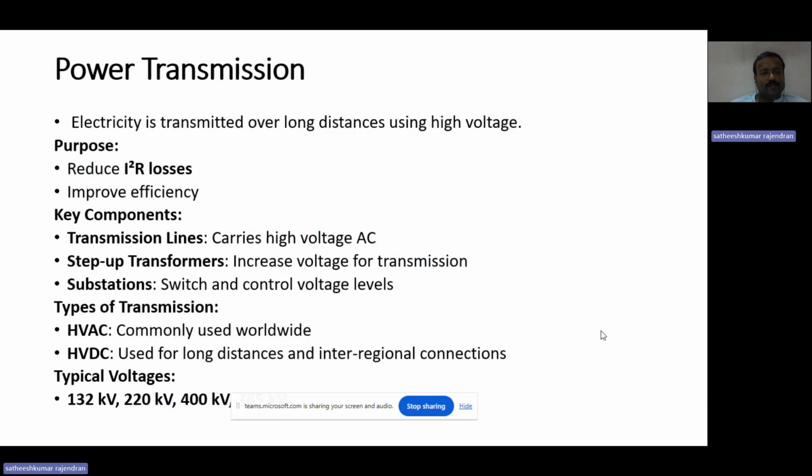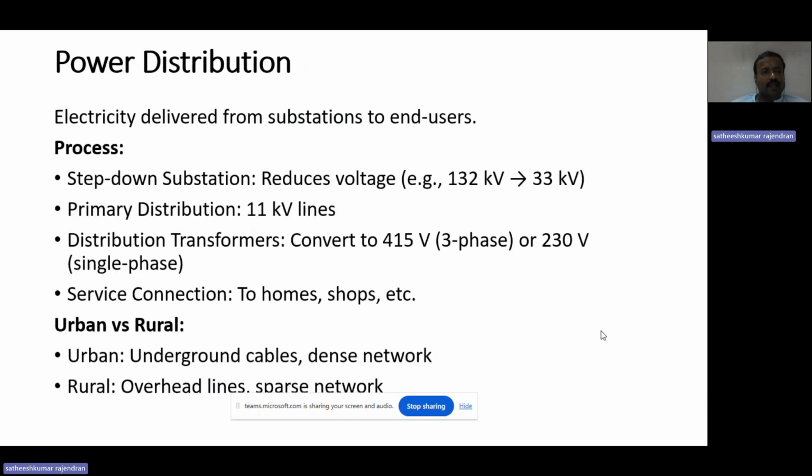As for types of transmission, we know HVAC and HVDC. HVAC is used worldwide. The typical voltages for this power transmission, as discussed in the structure of the power system, are 132 kilovolt, 220 kilovolt, and 400 kilovolt.